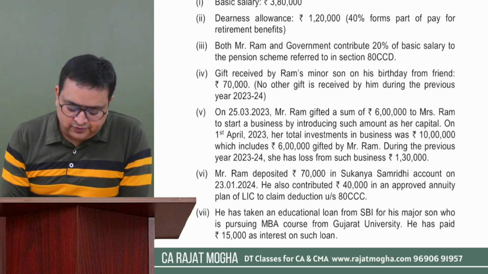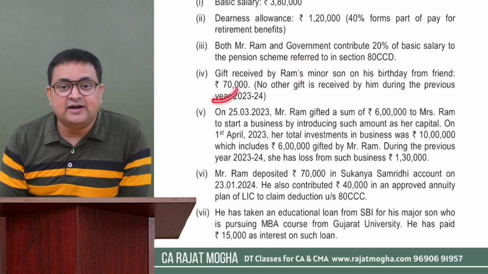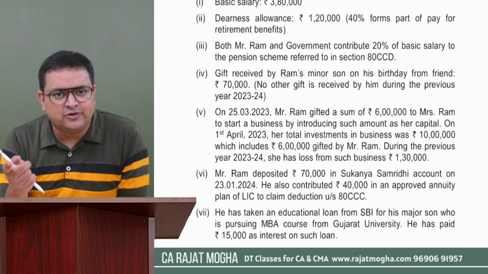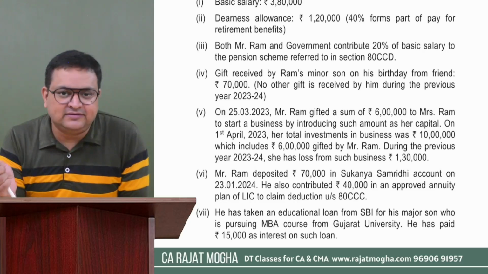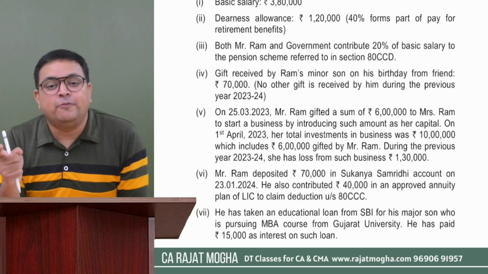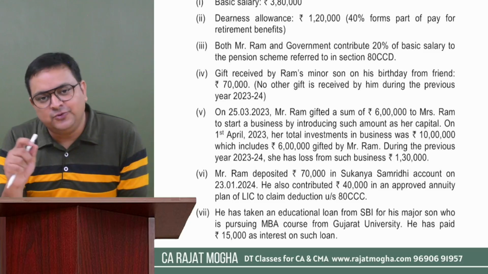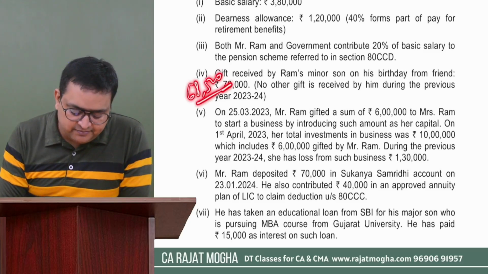So this income will be clubbed in the hands of Mr. Ram, and how much will you club? 70,000 minus 1,500, or minus 1,500 would not be there. It will be there, because if they were following the default tax regime, then the entire 70,000 rupees would be clubbed. But here they are opting out from the default tax regime, so you can subtract 1,500. So 68,500 will become their income from other sources.